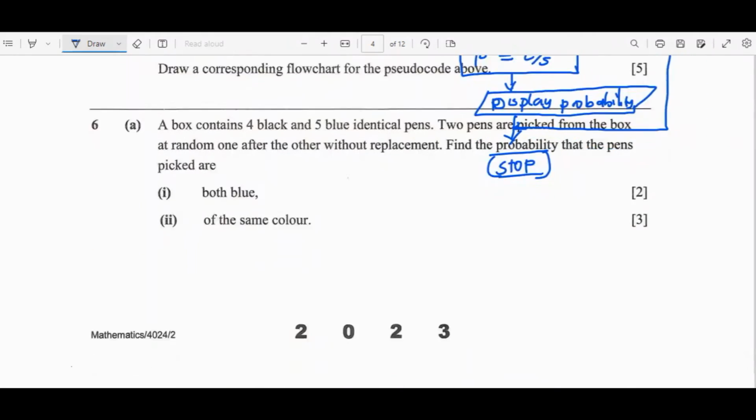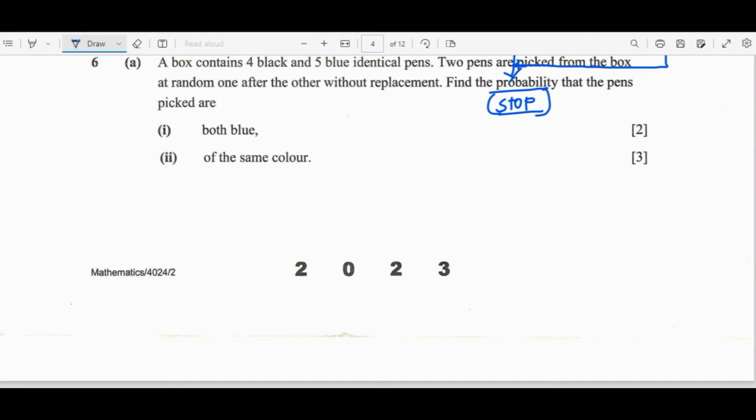Now we move on to question 6. So question 6a, we are given a question under probability. A box contains 4 black and 5 blue identical pens. 2 pens are picked from the box at random, one after the other, without replacement. So this is very important. Find the probability that the pens picked are 1, both blue, 2, of the same color. So even if you are not taught to draw a tree diagram, I advise you do so, because it's easy to answer questions based on the structure.